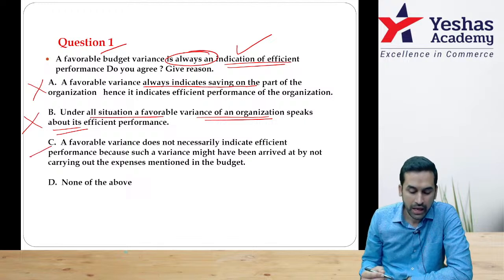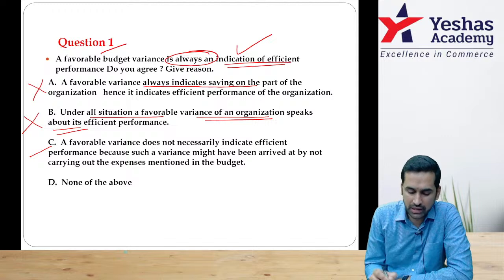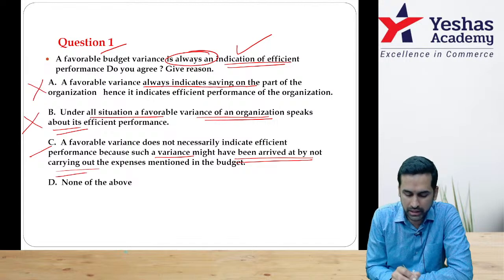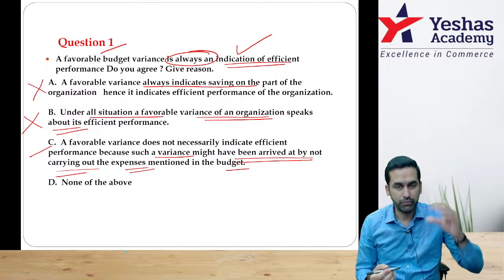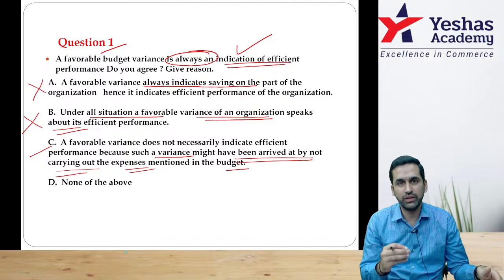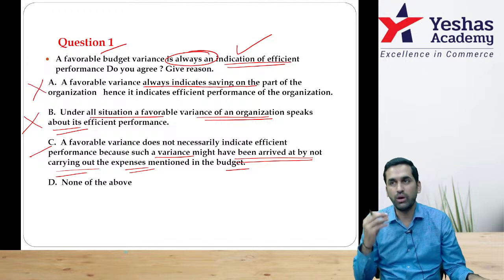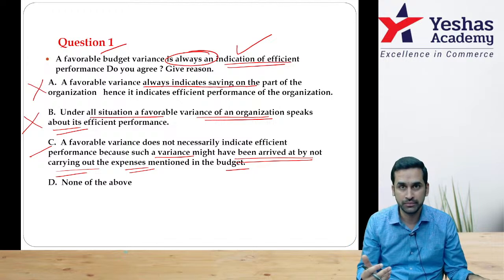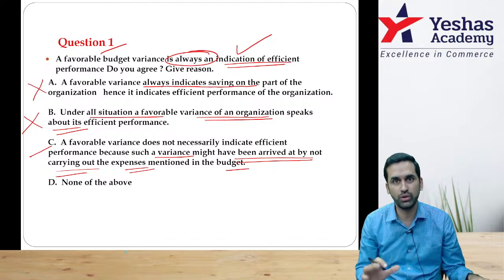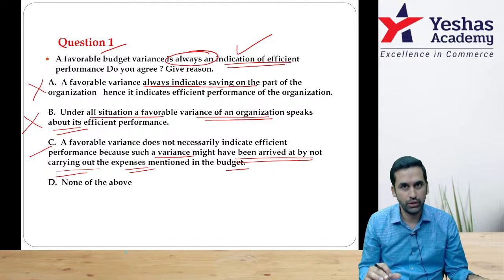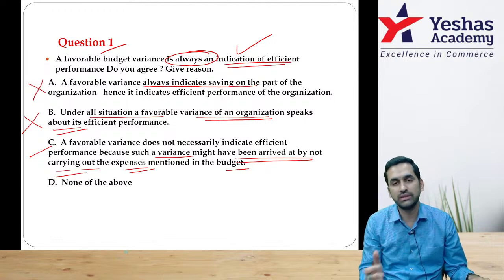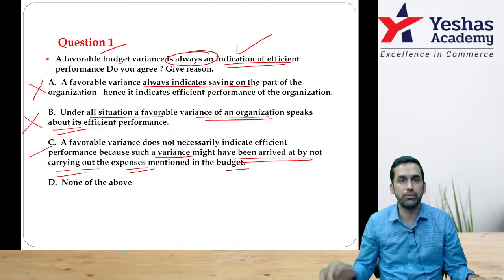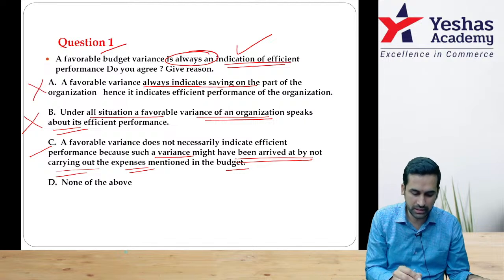Option C says a favorable variance does not necessarily indicate efficient performance, because such a variance might have been arrived at by not carrying out the expense mentioned in the budget. What if you have budgeted 12,000 and one of the expenditures you did not incur at all? Or what if you unnecessarily over budget? When you know you need only 4,000 rupees, you intentionally keep 5,000 rupees, and the extra 1,000 you will never spend. In this style you can always say I have saved money, correct? Therefore C is the correct answer.